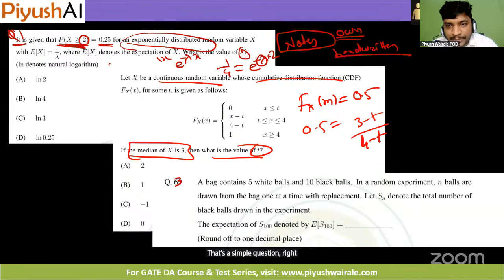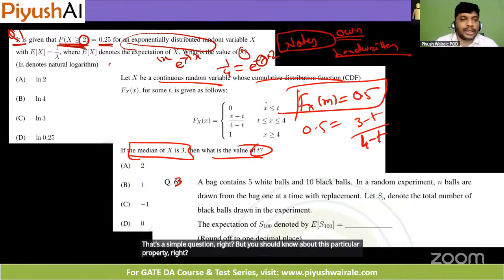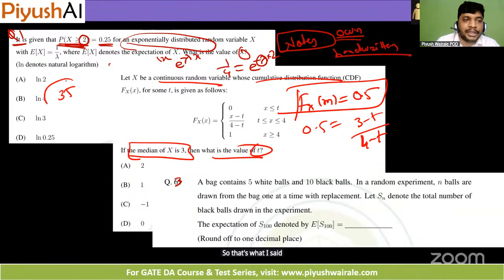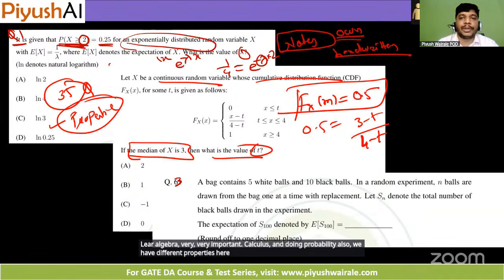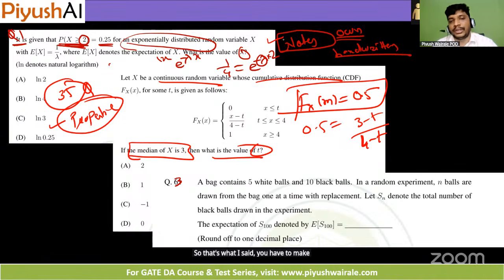But you should know about this particular property, right? So that's what I said. Around 35 questions we have for 1 mark. You have to remember all the properties in all the subjects here. Okay, linear algebra, very, very important. Calculus and even probability also, we have different properties here. So you have to keep a note of that. So that's what I said, you have to make your own handwritten notes here.